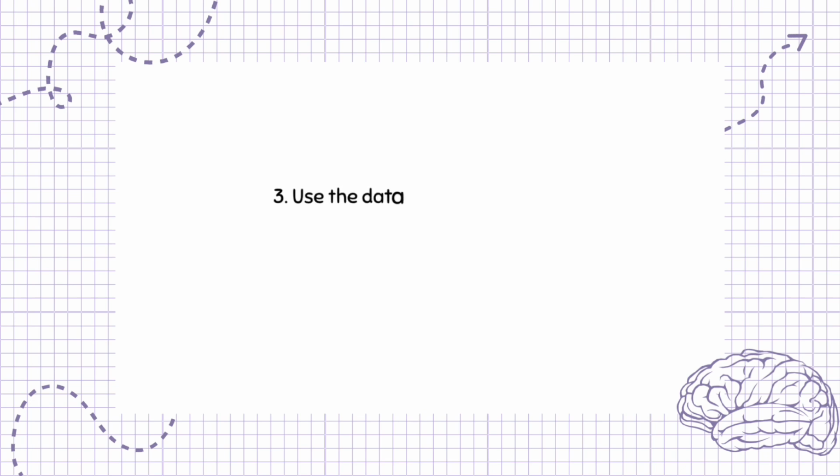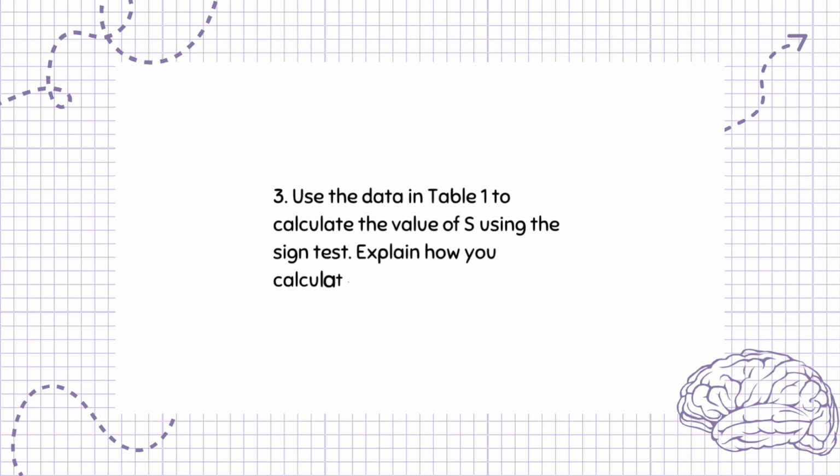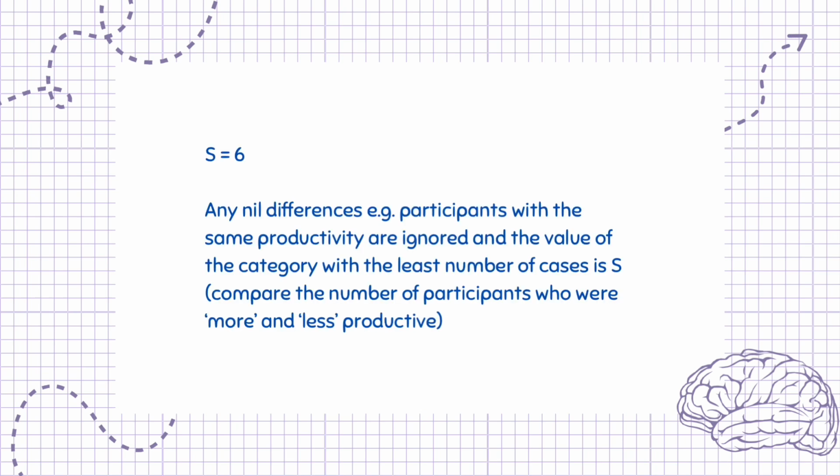Question 3. Use the data in Table 1 to calculate the value of S using the sign test. Explain how you calculated this figure, 3 marks. S equals 6. Any nil differences, e.g. participants with the same productivity, are ignored and the value of the category with the least number of cases is S. Compare the number of participants who were more and less productive.